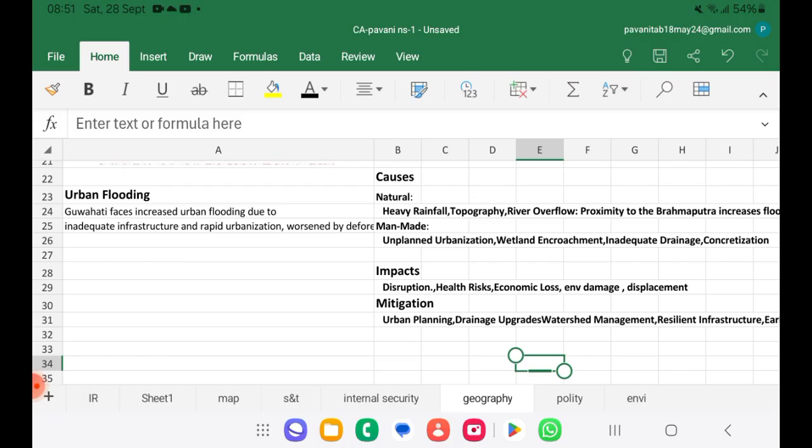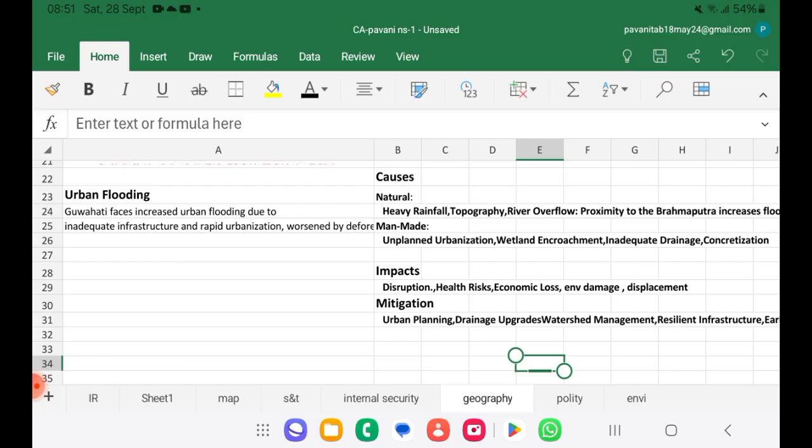When you take natural, it's heavy rainfall, topography, river overflow. These things are the natural causes, whereas man-made is unplanned urbanization. We can't control natural things, but man-made are under man's control, right? So there should be proper planned urbanization.